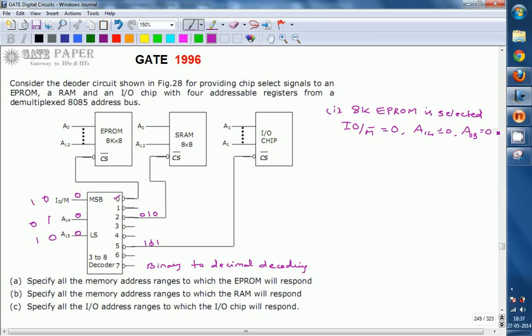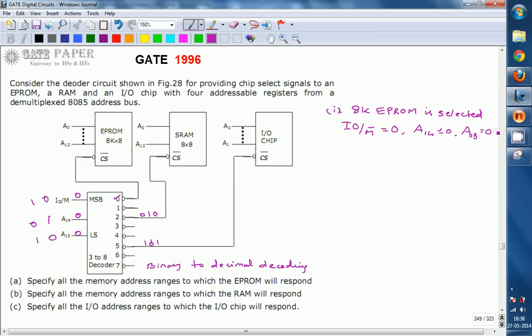So whenever IO/M bar is equal to 0, A14 is equal to 0, A13 is equal to 0, the input combination presented to the decoder is 0 0 0. That is decoded into the equivalent decimal number, which is 0. So the 0th line is selected and that is connected to the chip select of the EPROM. So the 8 kilobyte EPROM is going to be enabled. Both are active low signals: the output of the decoder is active low and the chip select is also active low. So the EPROM is selected. Is that clear? All others are disabled, so the SRAM and I/O chip are not selected.